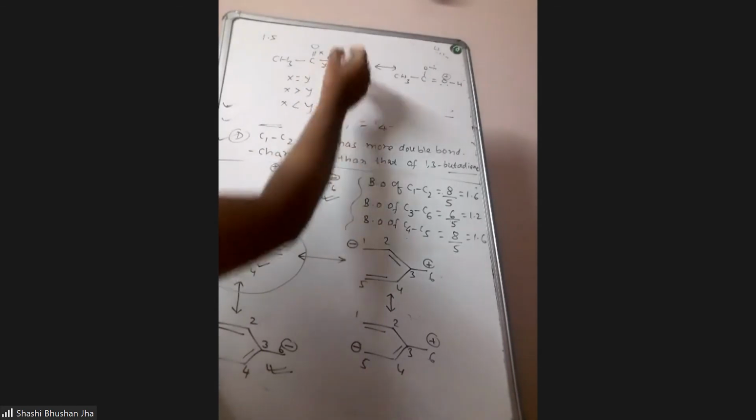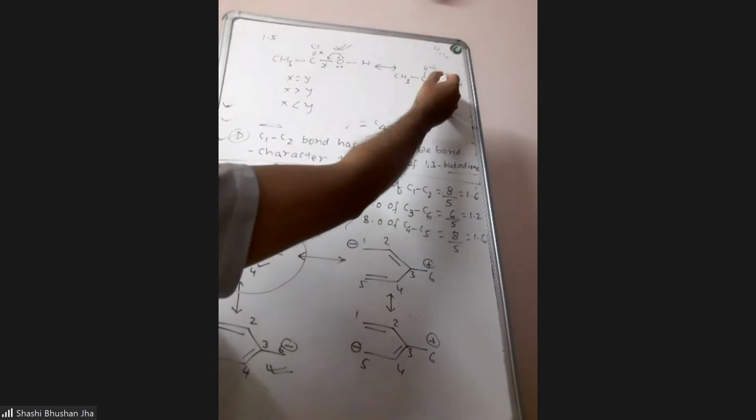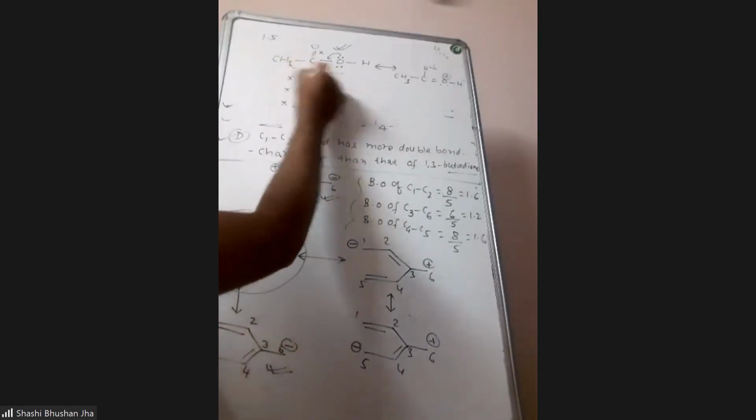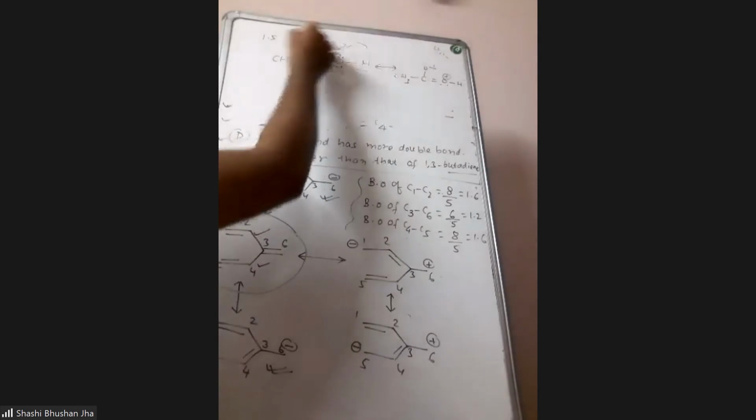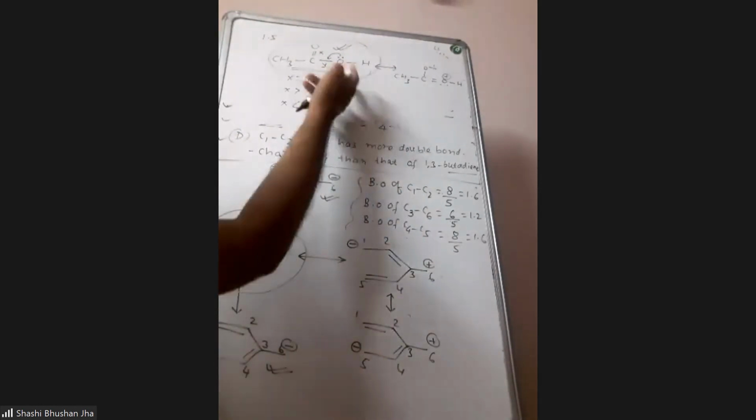But does it mean they have equal bond length? They do not have equal bond length. Here, in the hybrid structure, the contribution of this structure will be more than that of this structure. And not only more, much more, because this is a neutral structure and that has got some charges. Charge has been separated there. So even though on calculation we are finding that the bond order is coming same, the bond length is not same here. This carbon oxygen single bond, meaning Y, will always be longer than X, because in the actual structure, which is the hybrid structure, the contribution of this structure will be much more. Hybrid will be very close to this structure. Same logic you have to use here also. Yes. Understood.